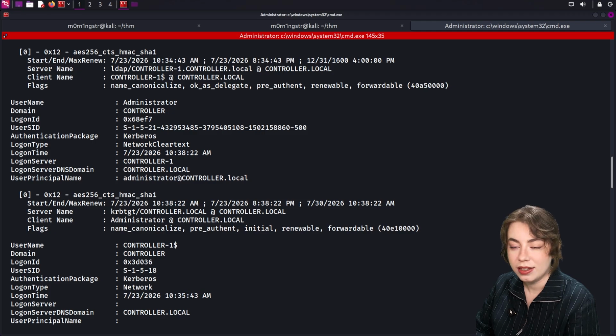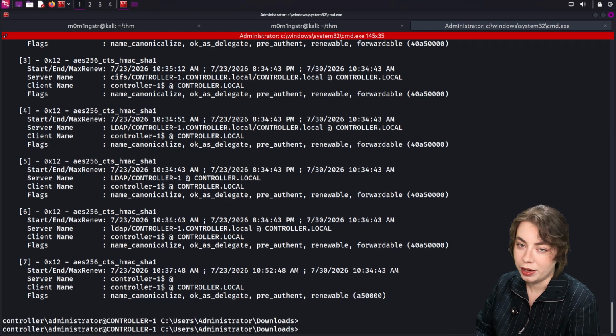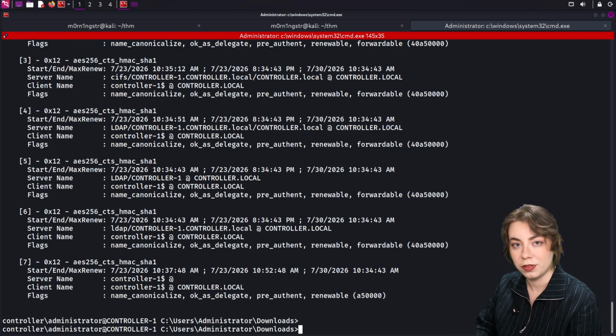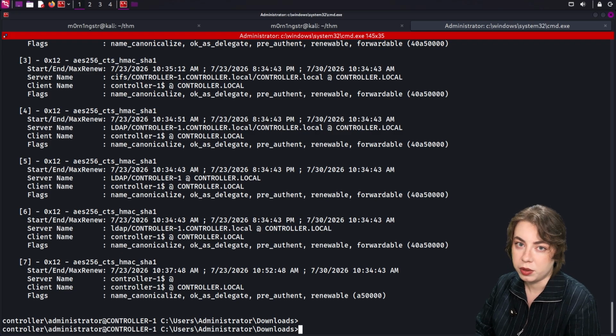So let's take it, and we will use dump for this task, but dump on its own grabs every ticket in the session, and we want only one, so we will filter. We can filter by LUID, we can filter by user, by service, and we can also use different filters at the same time.